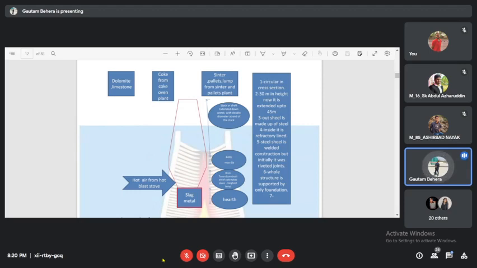You have to check the crystal structure of Fe2O3 and Fe3O4. I remember Fe3O4 is cubic, but Fe2O3 I remember it is tetragonal maybe. I'm not sure, but you can check it. I remember, but I forgot it right now. You can check it. Right?